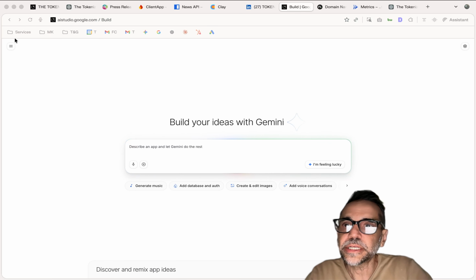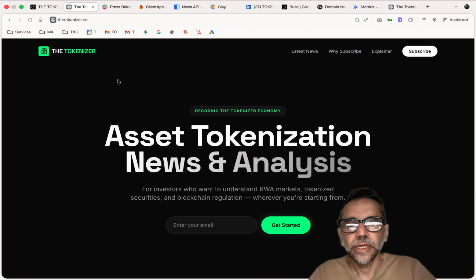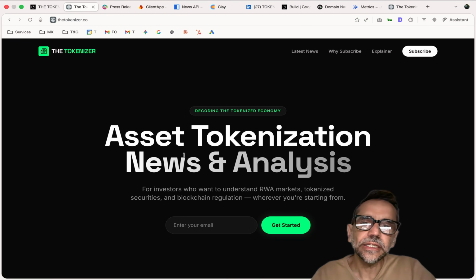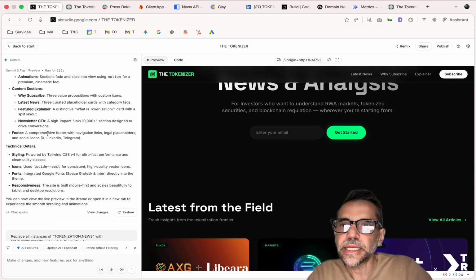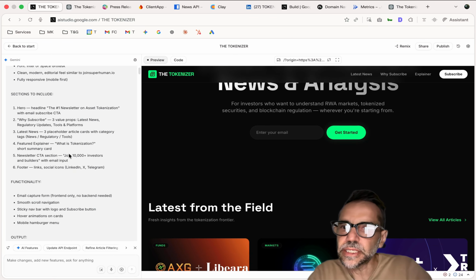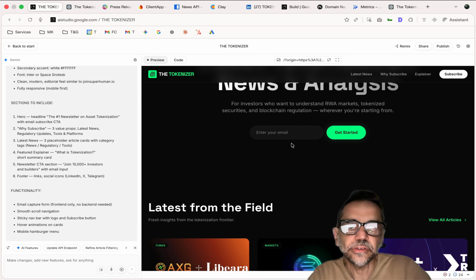So the combination of what I did is I built an app in this area. I just go to my app here. All right, this is it. My offer is a newsletter, and so I was interested in the topic of asset tokenization, right? And I said, hey, would it be good to get a news site? So I literally went into Google AI Studio. Here's my prompt. I explained what I wanted to do, or the features of the prompt, the sign up.